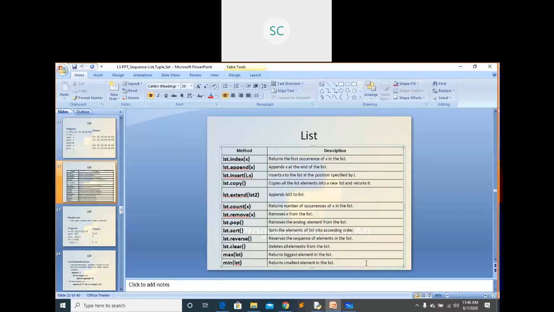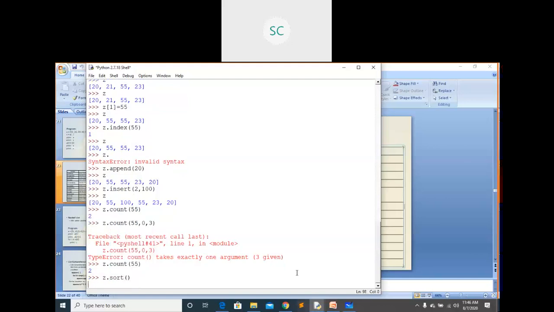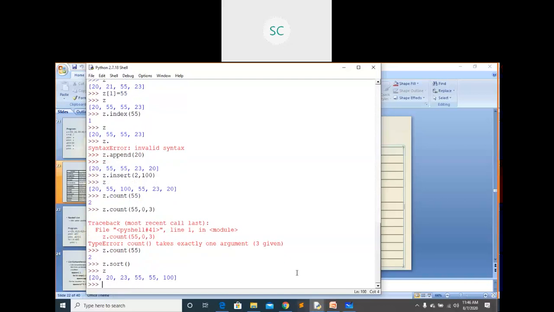This is about the list concept. Just remember all these functions. While executing some operations here, just use z dot control space and you can see all this. For example, if I use this sort function, now you can see all elements of z are sorted now, 20, 20, 23, 55, it is like this.